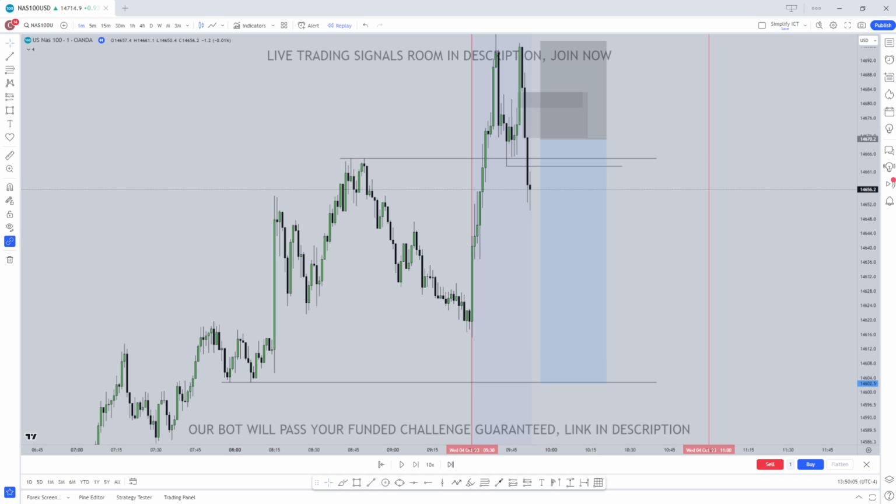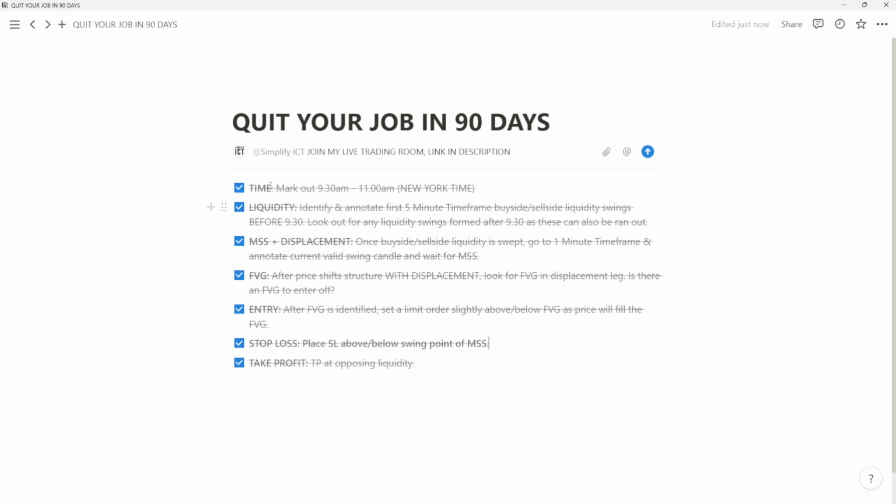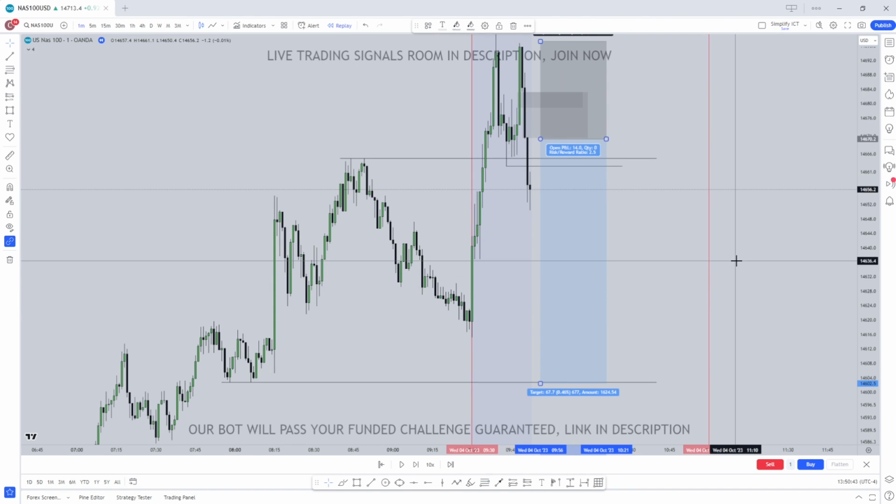So let me just run you through the checklist one more time. We found our time that we're going to be trading, we found our liquidity that we identified and looked for a sweep of, and then we found that market structure shift and displacement of that liquidity prior to our trading time. Simply, we found a fair value gap to enter off. We placed our entry there. We had a set stop loss, and we also had a set take profit at opposing liquidity, and in this case at a 1 to 2.5 risk to reward ratio, as you can see right here.